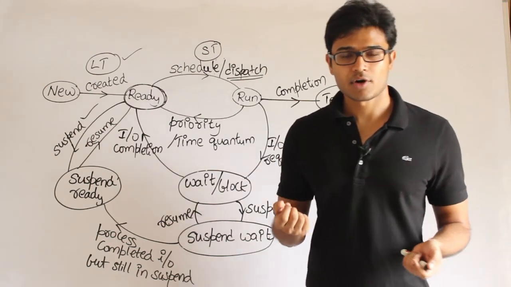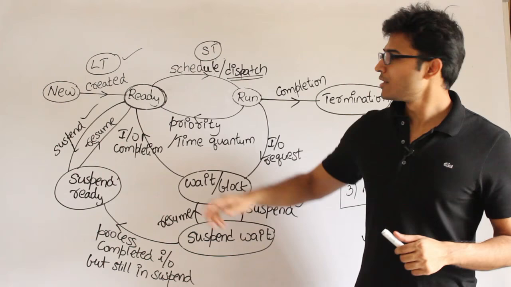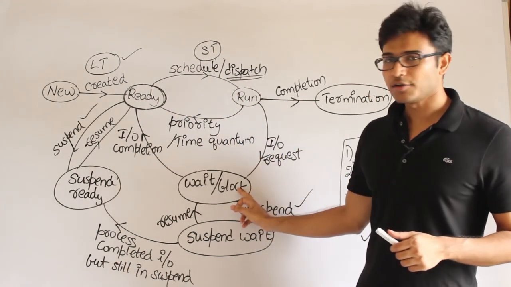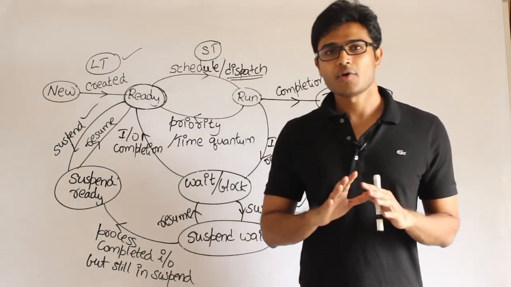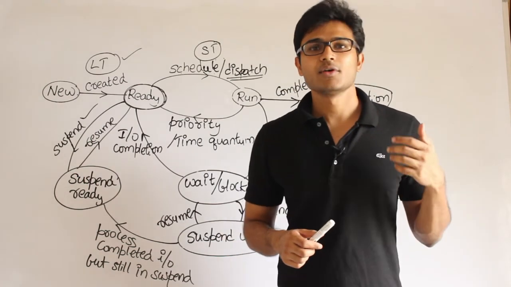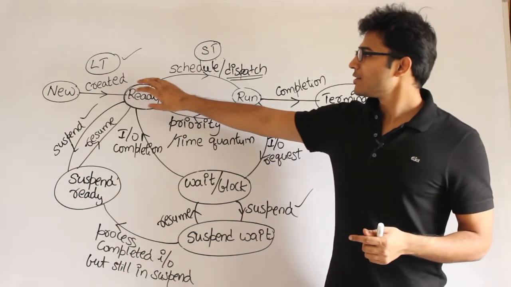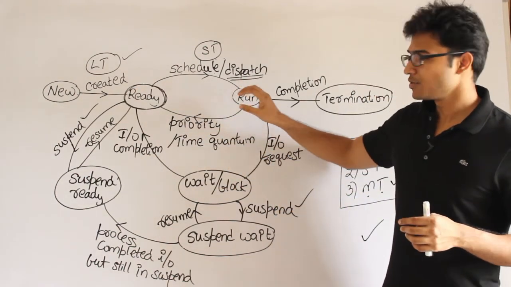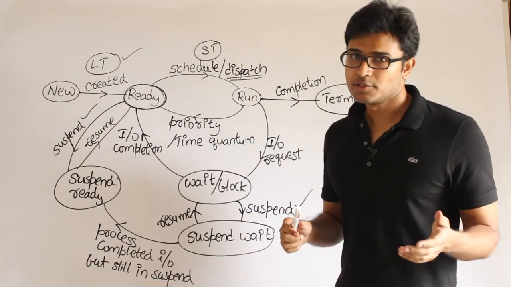If that is the case, then most of the time the CPU will be idle, because whenever you pick a job and give it, it is always going to the block state, and all the processes might go to the block state if all of them are IO bound. IO bound means they need lots of IO, and CPU bound means they need lots of CPU, right? Then if you choose only CPU bound processes, obviously the utilization of the CPU is going to be high. That is for sure. I mean, the CPU is going to be busy all the time.